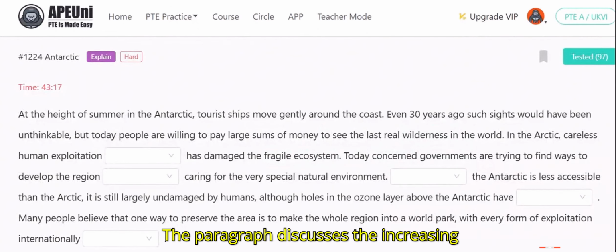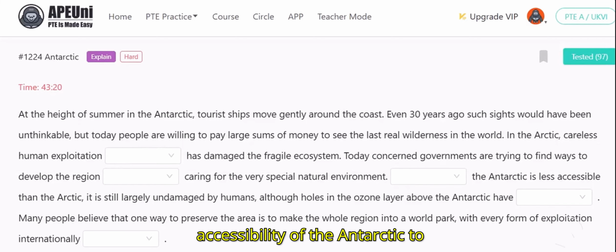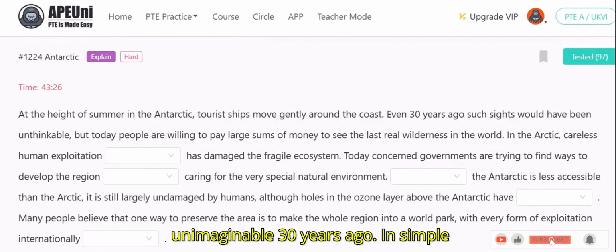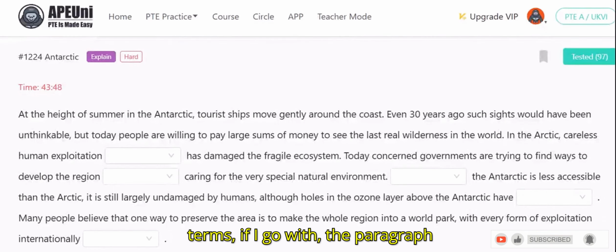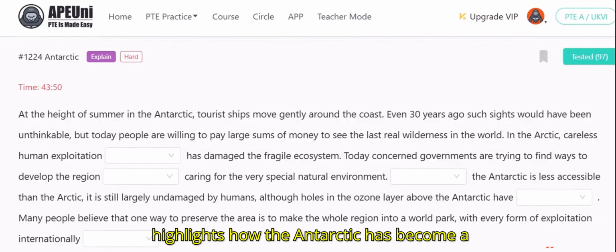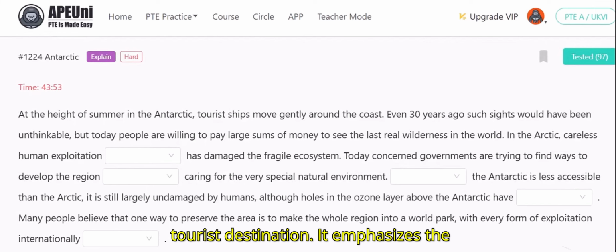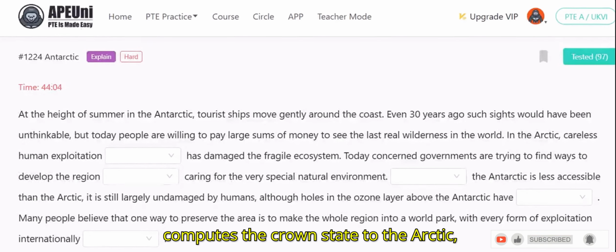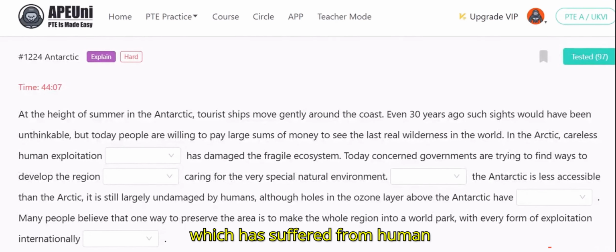The paragraph discusses the increasing accessibility of the Antarctic to tourists, highlighting that this was unimaginable 30 years ago. In simple terms, the paragraph highlights how the Antarctic has become a tourist destination. It emphasizes the importance of preserving the region and compares the current state to the Arctic, which has suffered from human exploitation. Alright, let's move to the first blank.